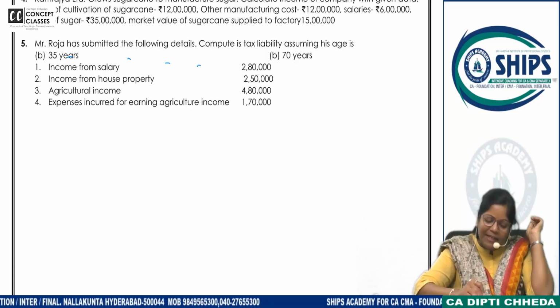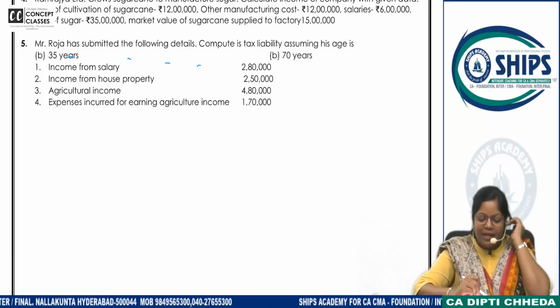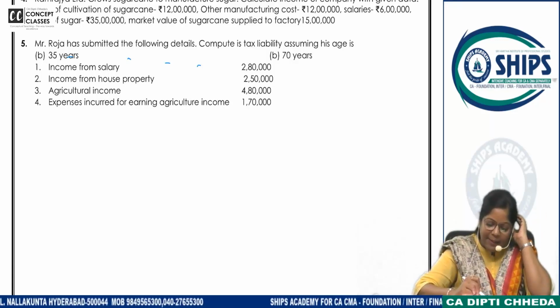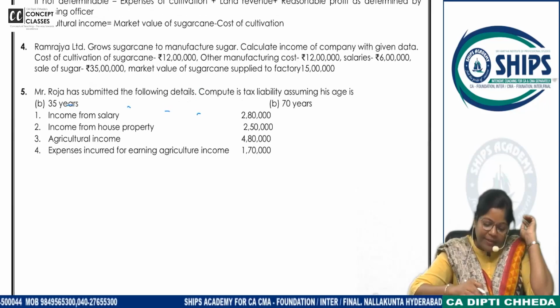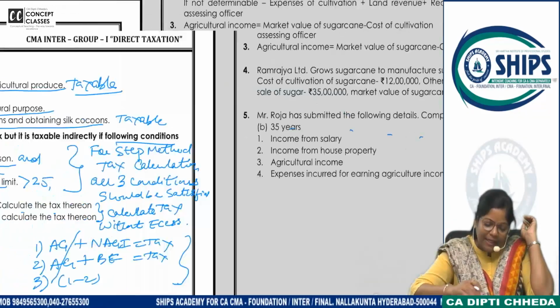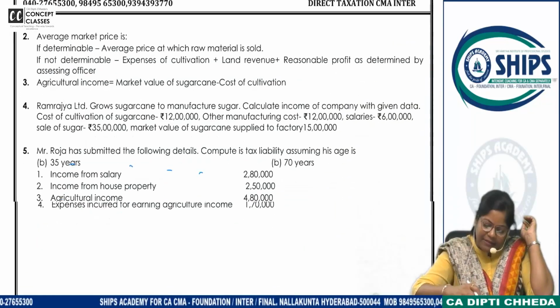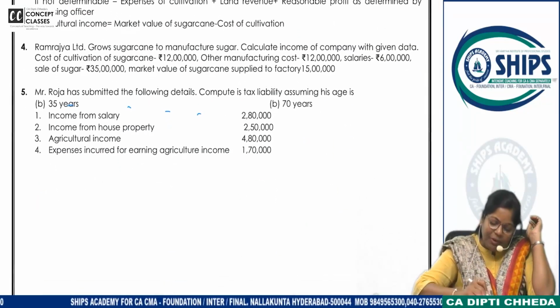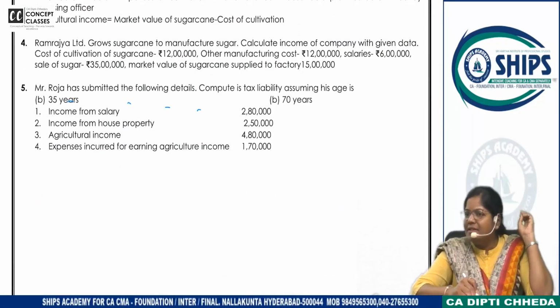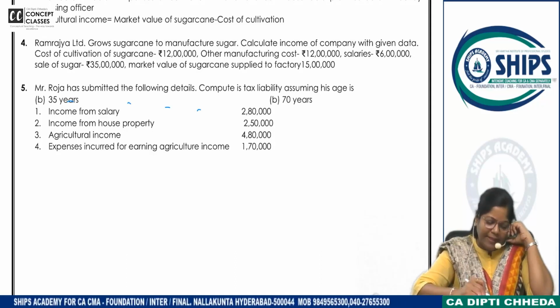Raja has submitted you. There's a concept of... No, I want to take the concept of rebate. इसमें नहीं है ना, rebate किस में है? Rebate है ही नहीं. ठीक है चलो. Income from salary, how much is it? 280.